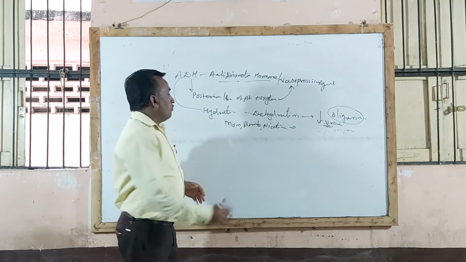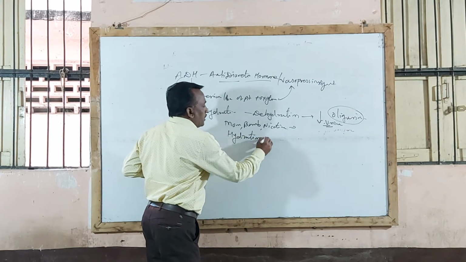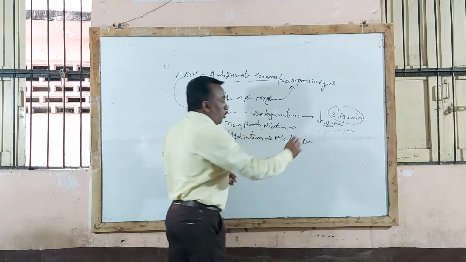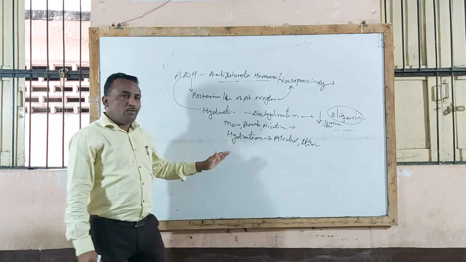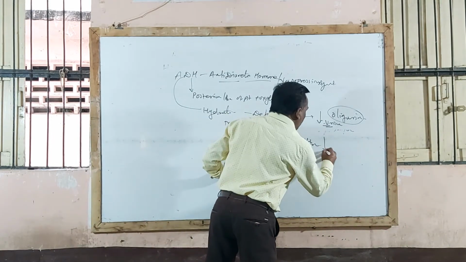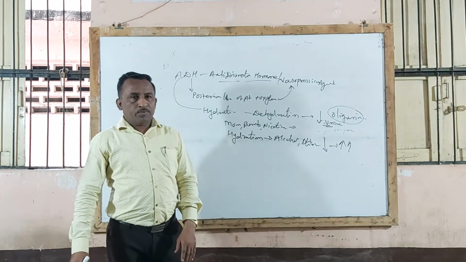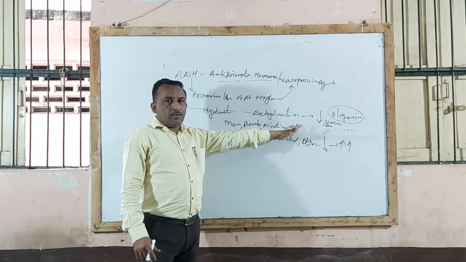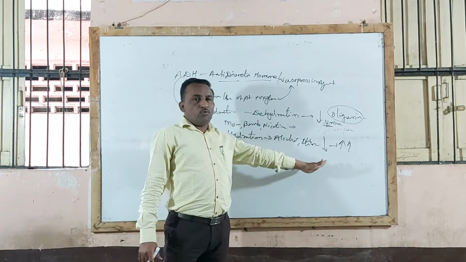Why? Whenever there is a hydration condition, for example alcohol, then chlorpromazine, these drugs produce hydration, and because of hydration they inhibit the release of ADH and thereby increase urine flow and urine formation. Means what? Whenever there is dehydration, there is oliguria. Whenever there is a hydration condition, urine flow and urine formation increase.